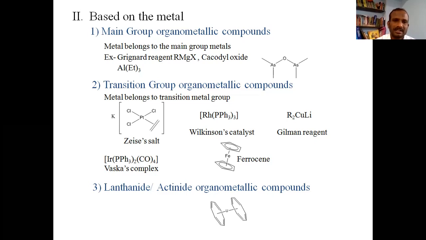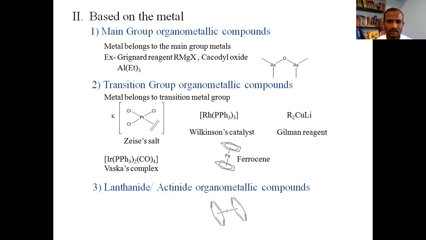The next class is transition group organometallic compounds. The metal should belong to the transition group, and such organometallic compounds are put into this class. Examples are Zeise's salt, Wilkinson's catalyst, Gilman reagent, Vaska's complex, and ferrocene. The metal in all of these examples belongs to the transition elements.